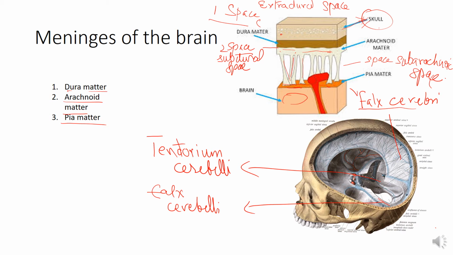Also, I will show you later on, the dura mater consists of two layers. So dura has two layers. Number one is the endosteal layer, and number two is the meningeal layer.